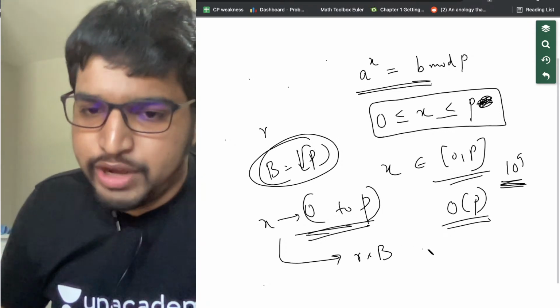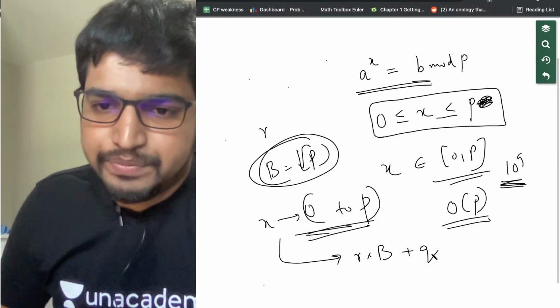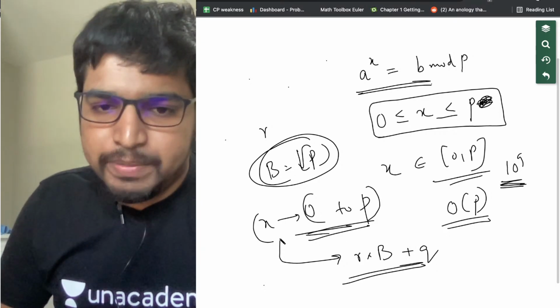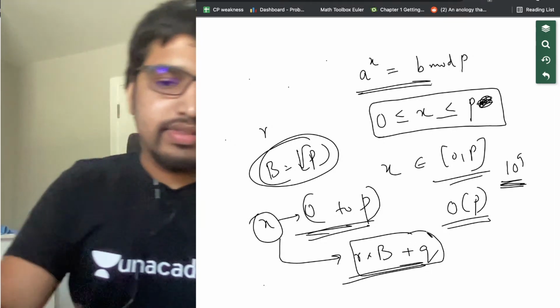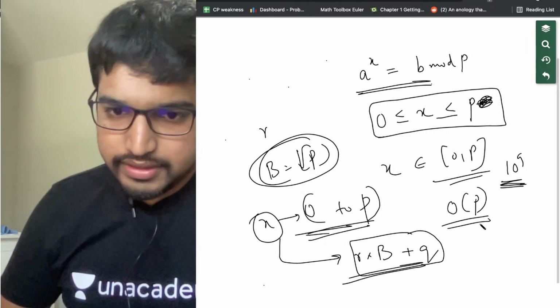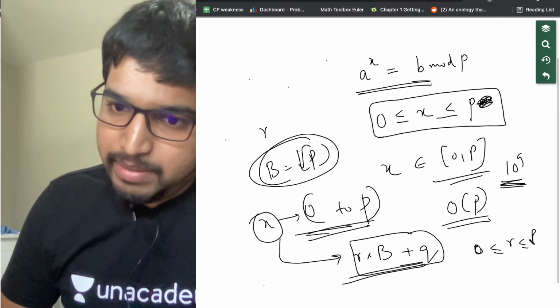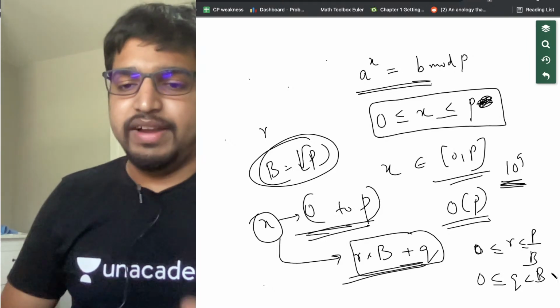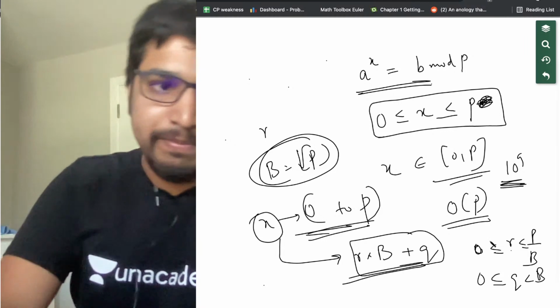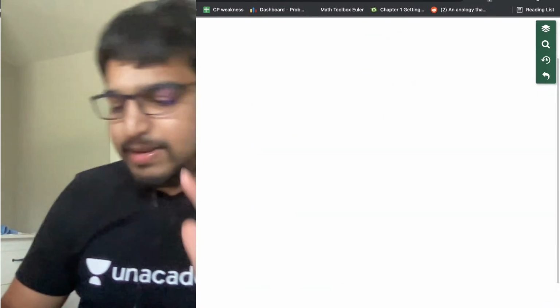This is called square root decomposition. All numbers from 0 to p will fall in this range, where 0 is less than or equal to r less than or equal to p by z, and 0 is less than or equal to q less than z. This might be overwhelming for you, but I'll explain how, and why this is useful as well.